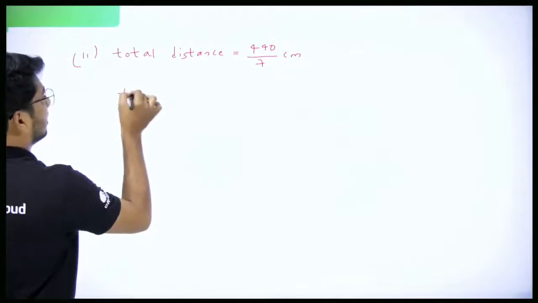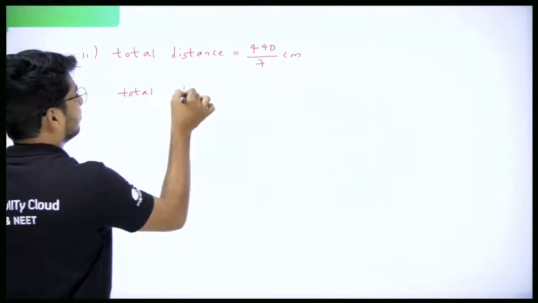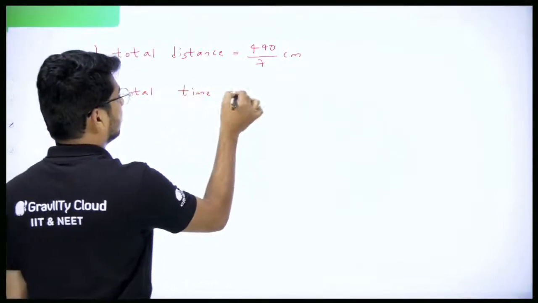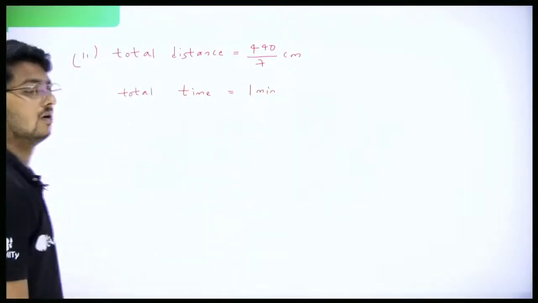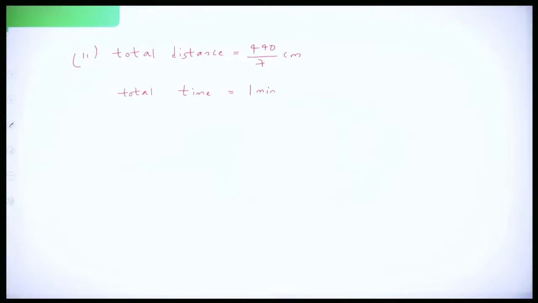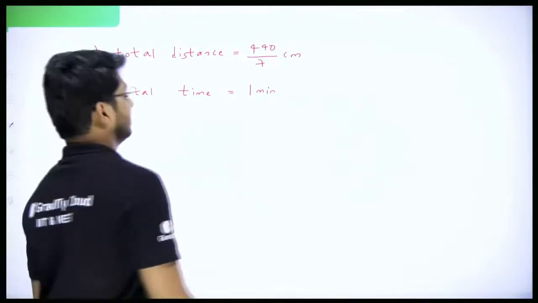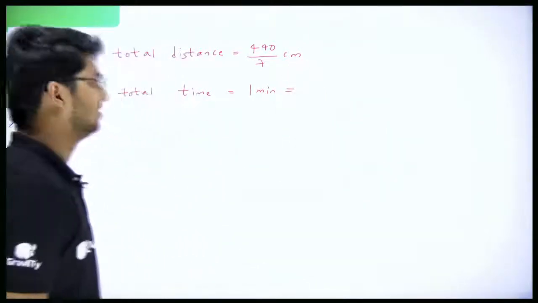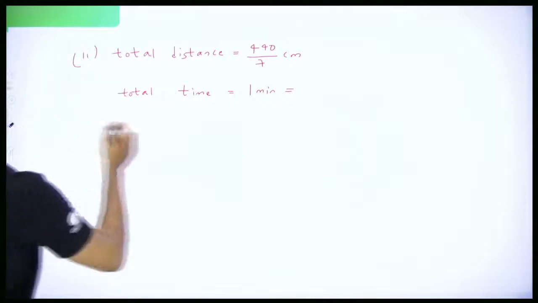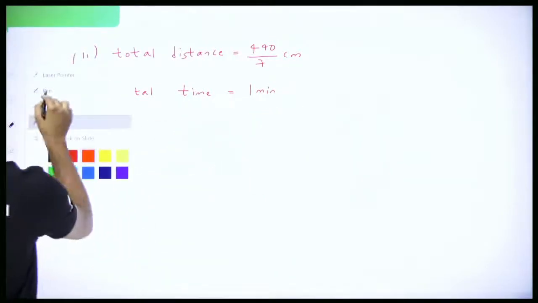The time, total time, what is total time? Total time is 1 minute. Now you can take in terms of minute or you can take in terms of second. So what do we take it as? We'll take in terms of, let's say, seconds. Or we'll keep it in minute. Minute, it's easier for us, right? Let's leave it in terms of minutes, so 1 minute.